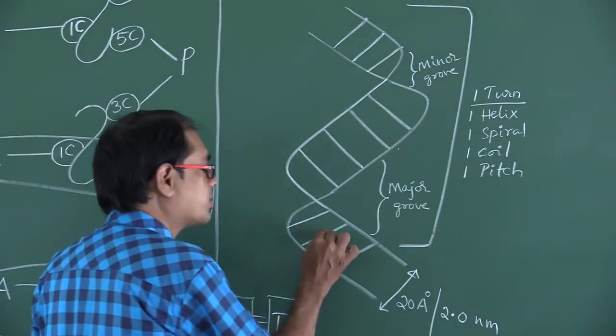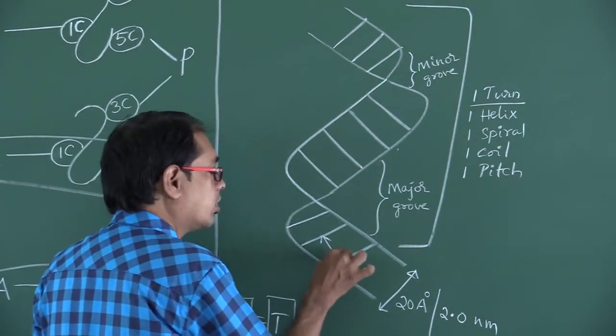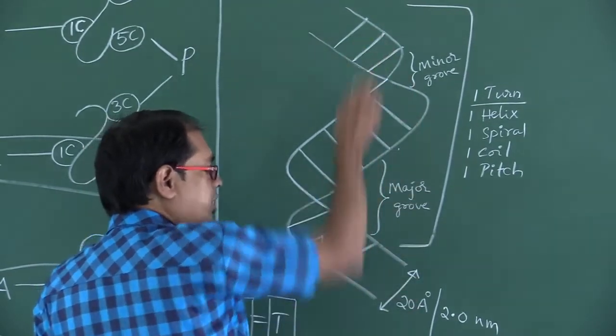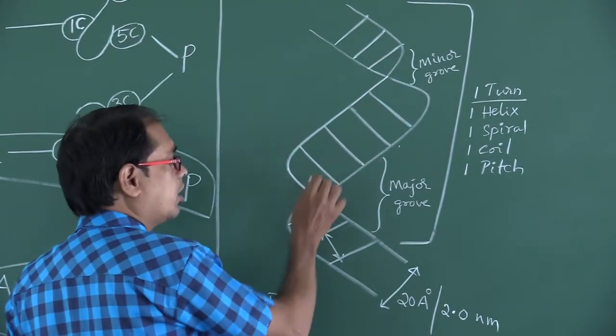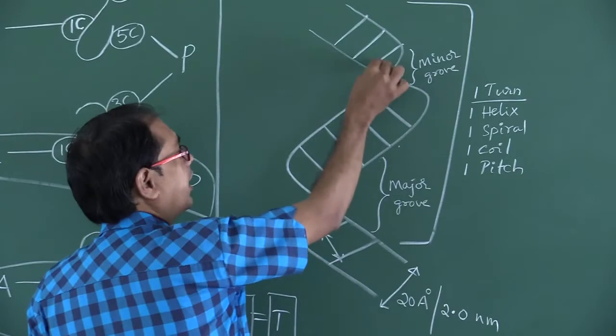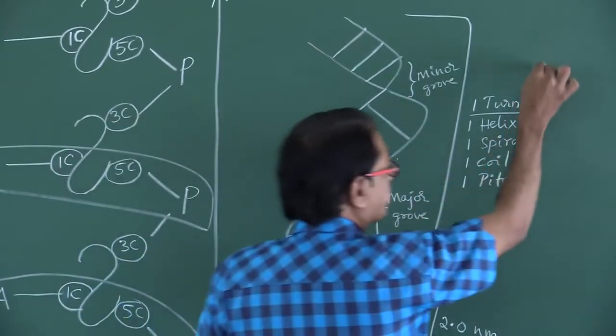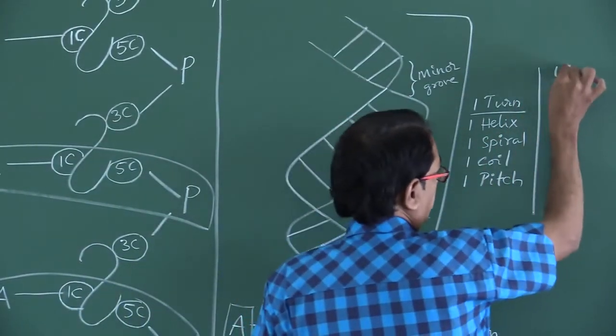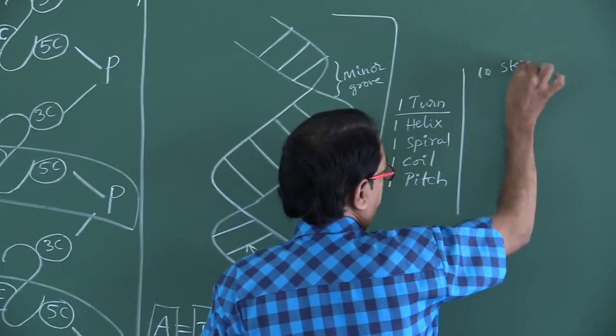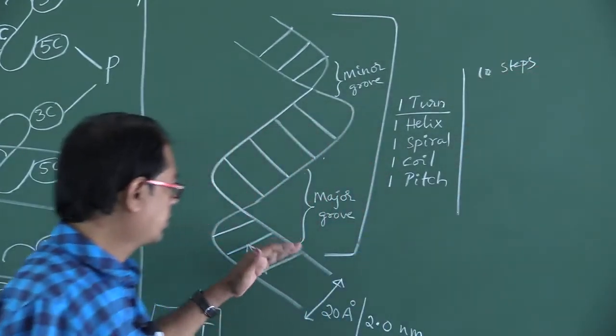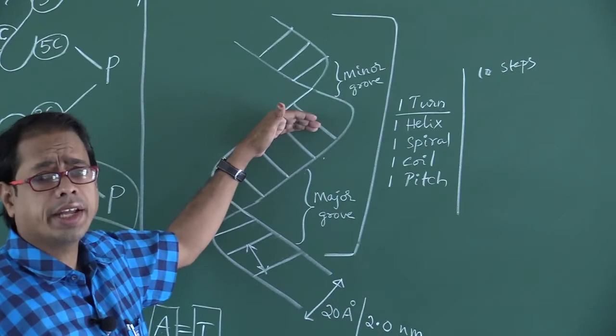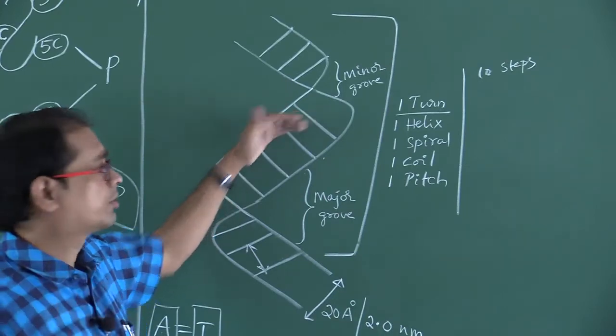Counting the number of steps: 1, 2, 3, 4, 5, 6, 7, 8, 9, 10. 10 steps are there. How many steps are there in 1 turn of DNA? 10 steps.